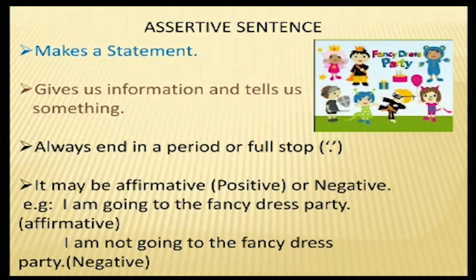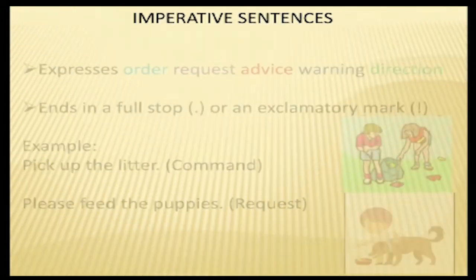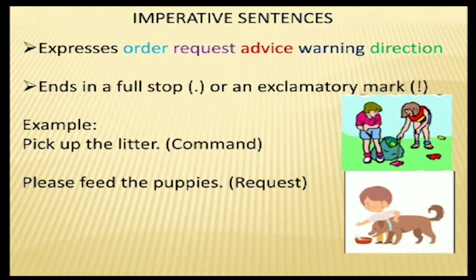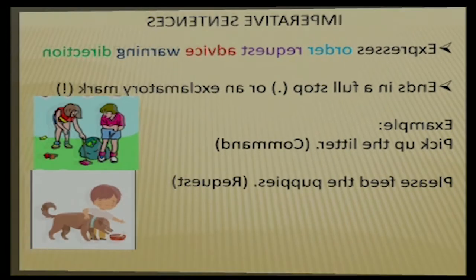Now see imperative sentences. What are imperative sentences? They express order, request, advice, warning, and directions. They always end in a full stop or an exclamation mark. So maybe a full stop or an exclamation mark will be there. See the example: "Pick up the litter." It is a command. "Please feed the puppies." It is a request.